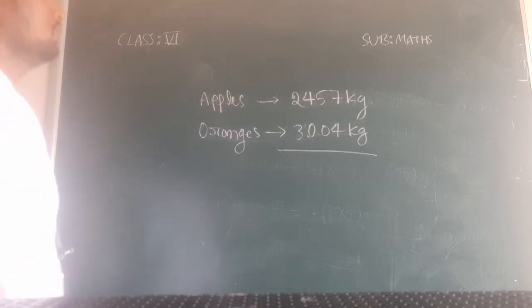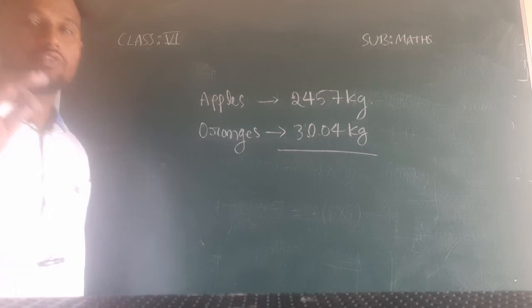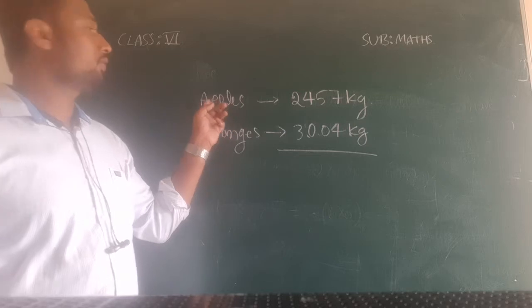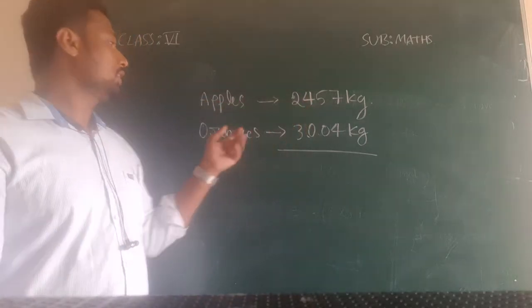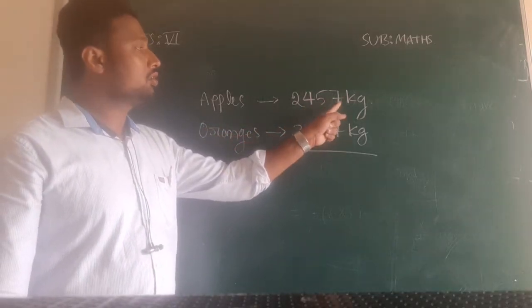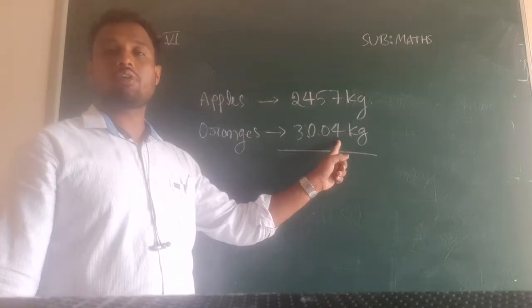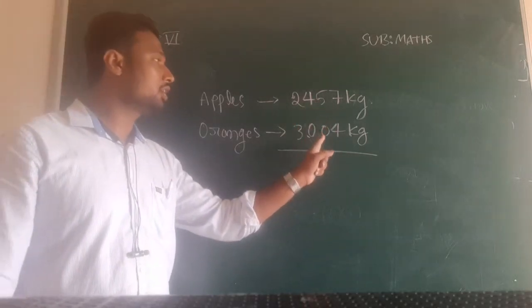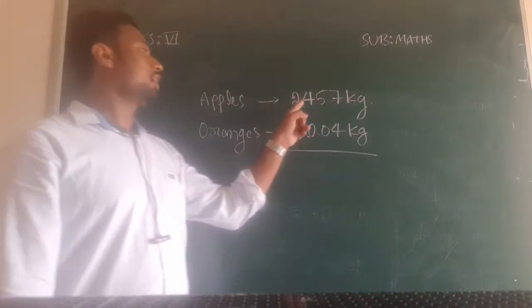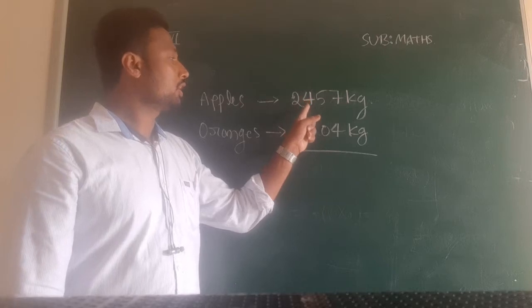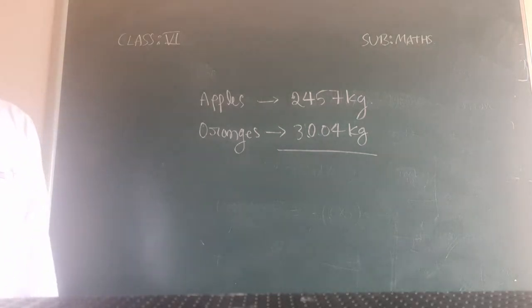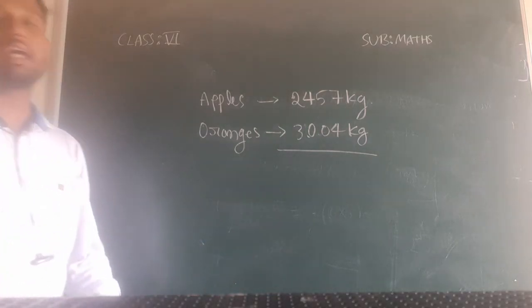So how to add here? While writing, be careful about this. While writing the number of kg of apples, below this write the number of kg of oranges in such a way that the units place of orange is below the units place of apple, the tens place below the tens place, the hundreds place below the hundreds place, and the thousands place below the thousands place. So that we get the correct answer and can add very easily.